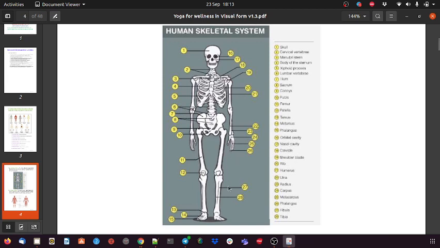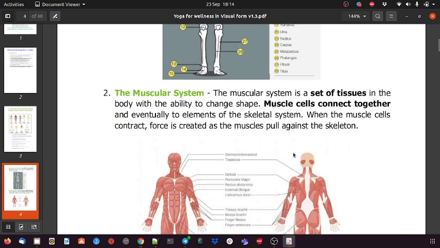Basically, we have to remember which are the longest bones in the limbs, in the lower limbs, the legs, and the upper limbs. So those are a few things to check. So these are about the limbs. And then about the muscular system.